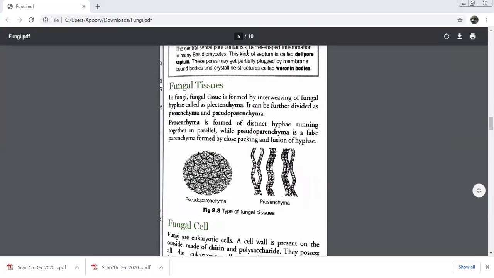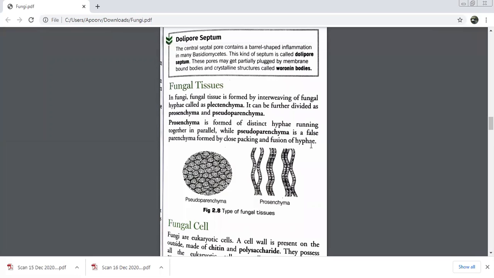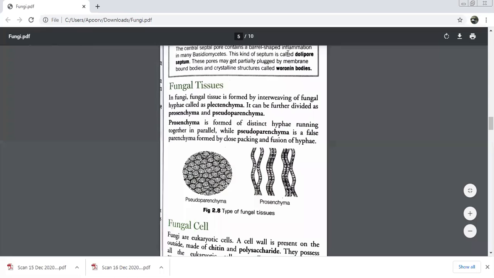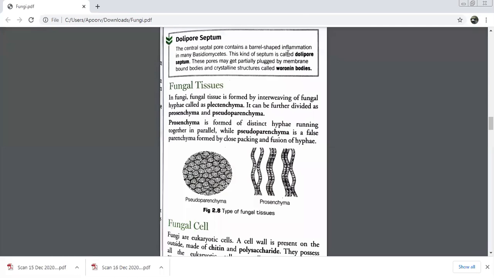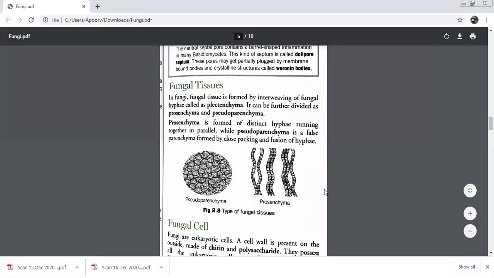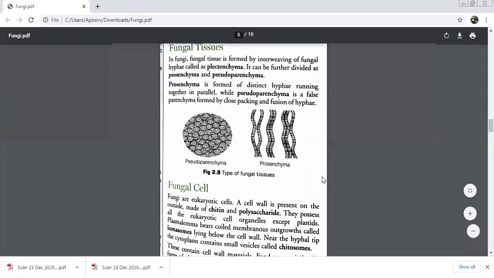If you remember, let me show it to you. We were talking about fungal tissues. This is formed by interweaving of fungal hyphae. What was it known as? Plectenchyma. Plectenchyma was further divided into two categories. One was prosenchyma, and the second one was pseudoparenchyma. You have nothing of all this in class 12, so this is the last year you're going to study this as of now.